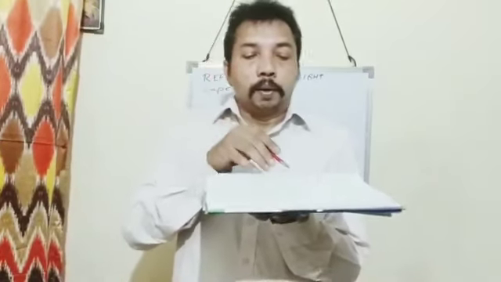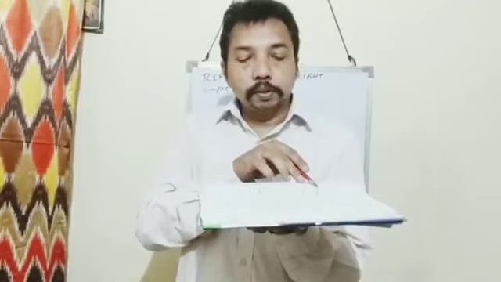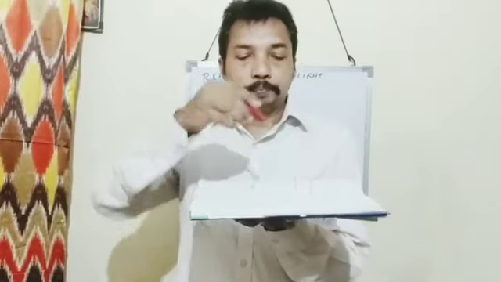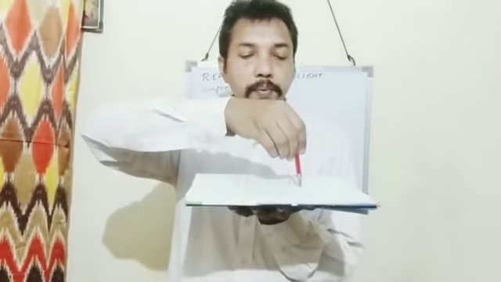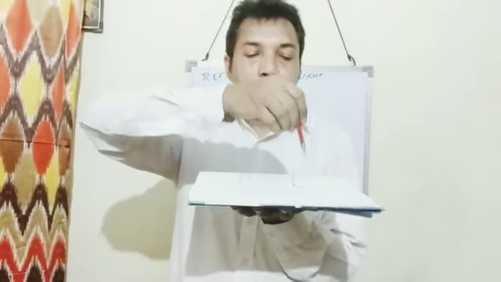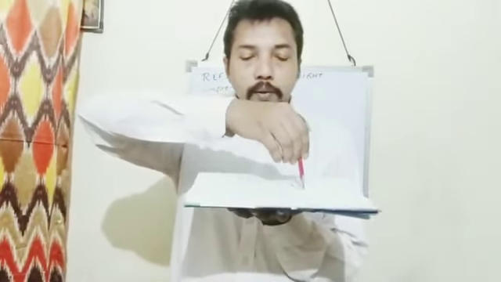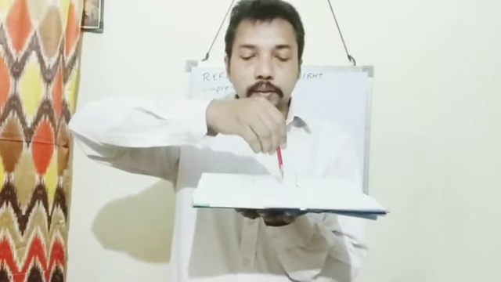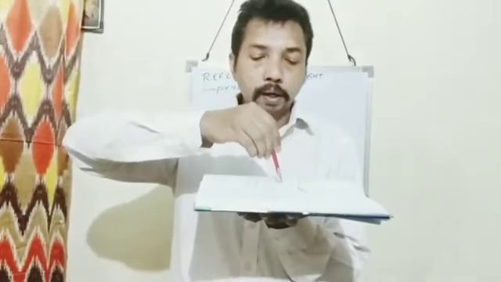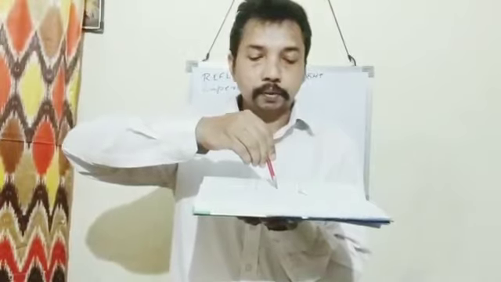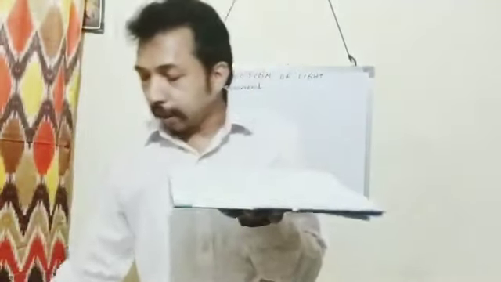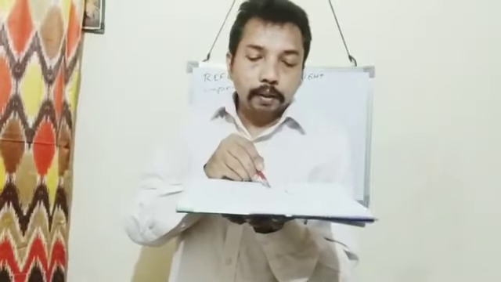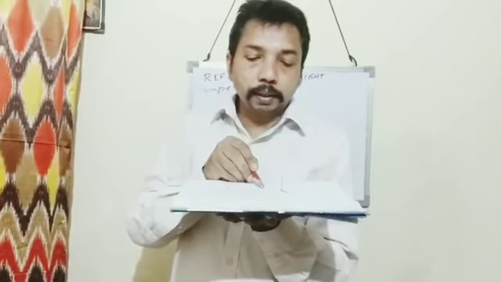On this line we place the plane mirror, and this is the incident ray, and on the incident ray we have fixed two pins. This is the normal. Then we measure the angle of incidence with the help of a protractor. Here the angle of incidence made is 45 degrees.